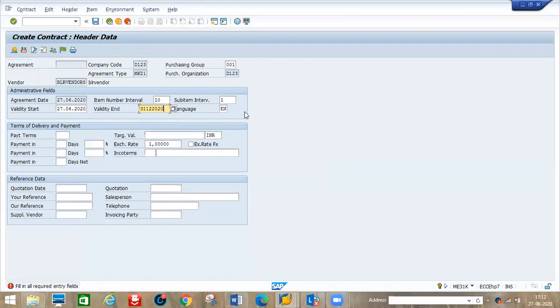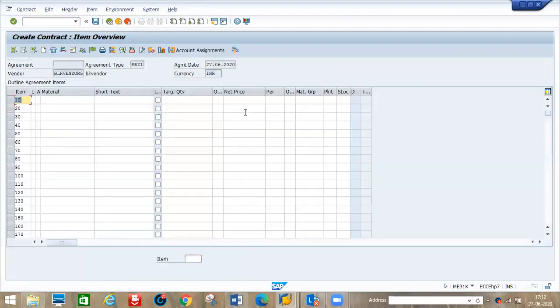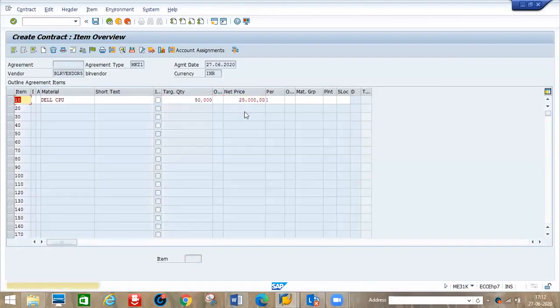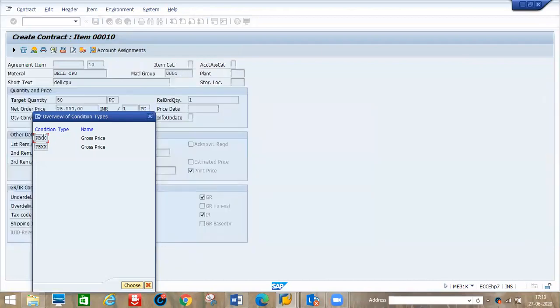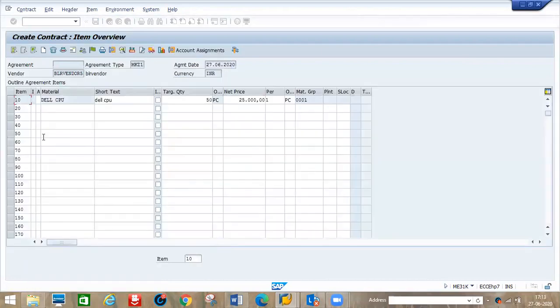So whatever number ranges we created, system gives that number ranges. Okay, December something. Okay, so agreements Dell CPU. Okay, 50 pieces something, so 25,000 value. Okay, enter. See, now whenever you are creating contracts, plant is there, but it's not a mandatory field. When you go for schedule agreements, plant is mandatory. Why it is, I will tell you, just giving information. Okay, just enter and conditions. Okay, save.